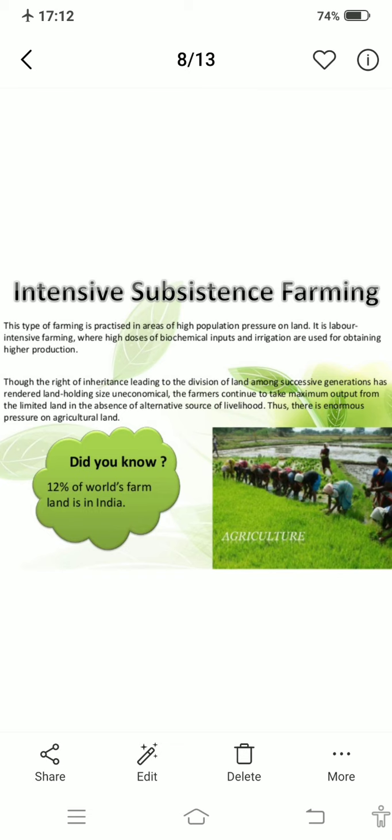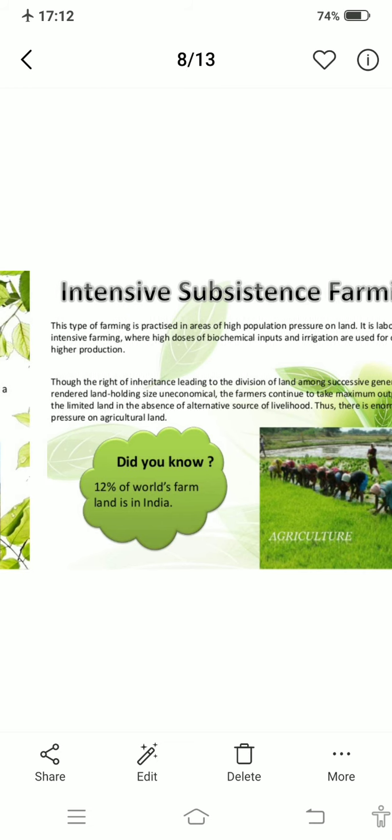And this will put pressure on agricultural land. So this is intensive subsistence farming. I hope students, you will be able to write the difference between both of these. So please try to write the difference also, at least 3 to 4 differences you can write in your notebook.